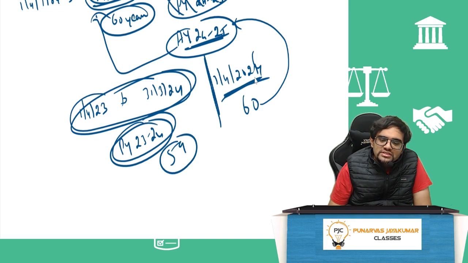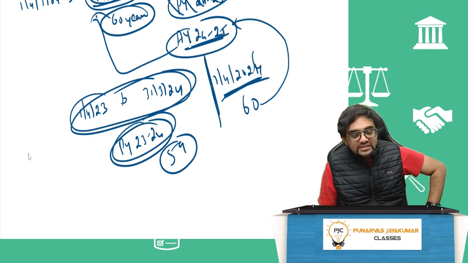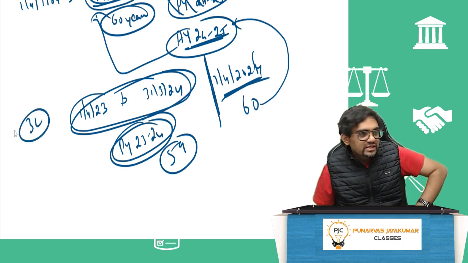The question is, in the previous year 23-24 or assessment year 24-25, will I get, according to you, the basic exemption limit of 3 lakh? Assume I am a resident Tata.